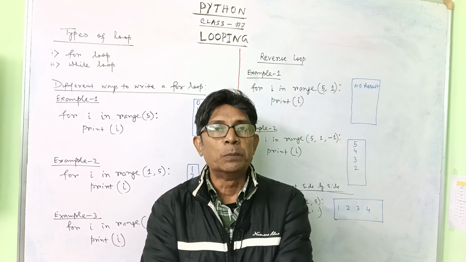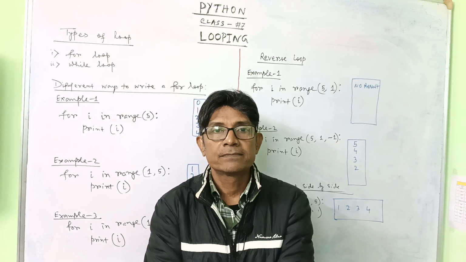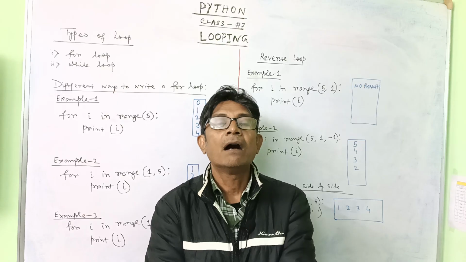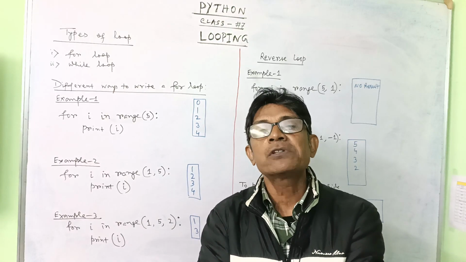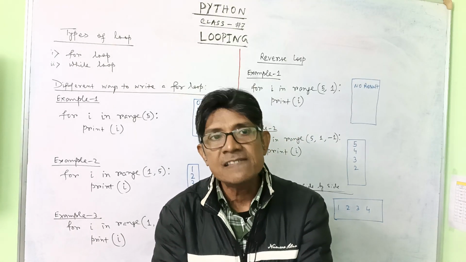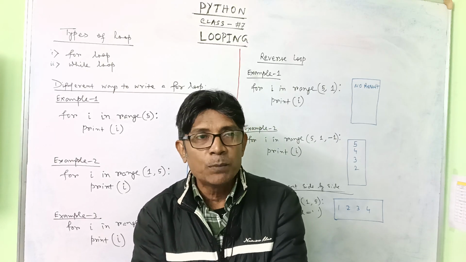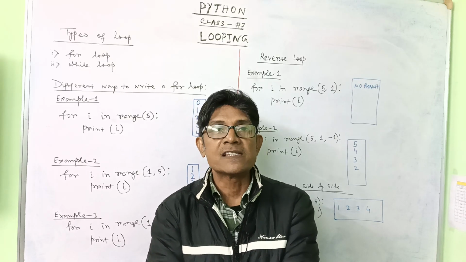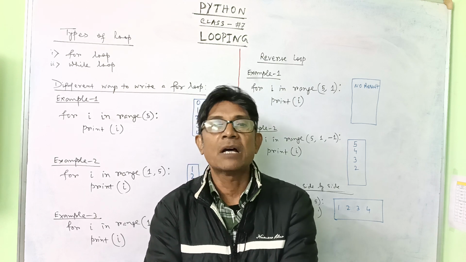Why do we need the loop? Loop is just like a motor. To perform any work more than once, we need a loop. Generally we use a computer to process anything more than once. That is the reason we use a computer. And if you don't have the loop, how will you do the work more than once? That is the reason we apply loops in our programming language.